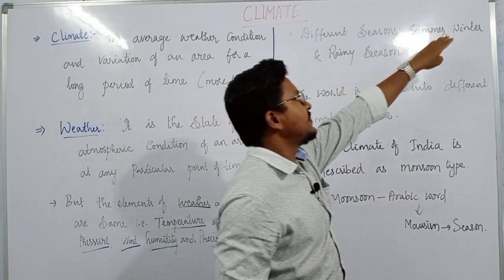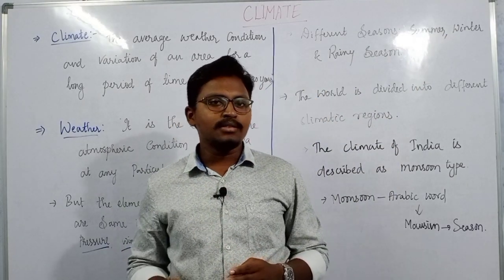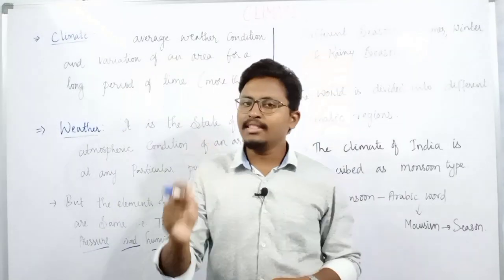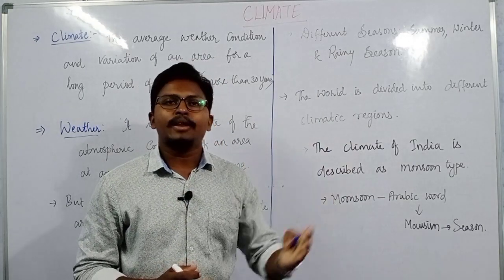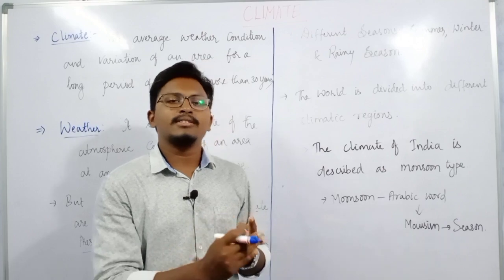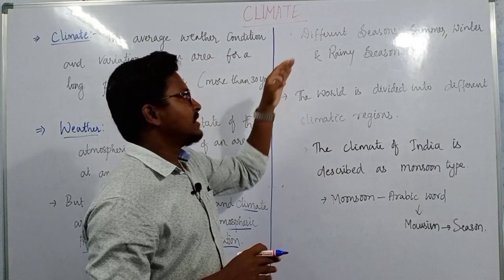If it is cold for a long period, maybe 2 to 3 months, we call it winter. In the similar way, the rainy season. So if a weather condition continuously exists for a long period, maybe a week or a month or even more than a month, depending on that we have different seasons.